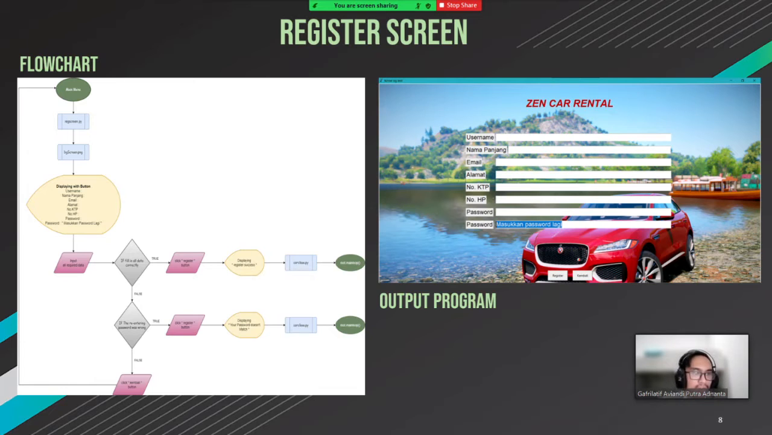But if the entering password was wrong, then it will show that the password doesn't match, and will tell you to put in the password again. You can also click the back button or kembali button to go back to the main menu.